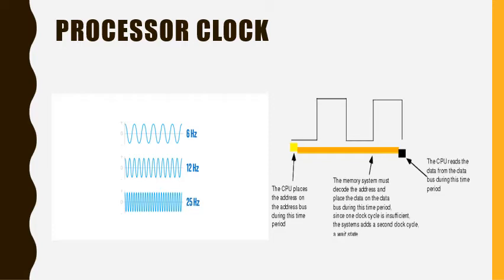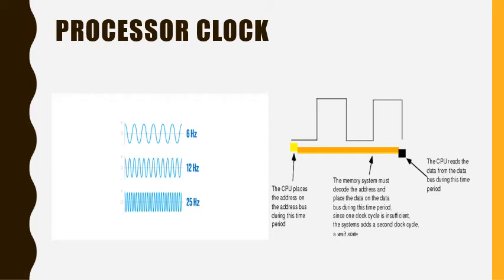The length P of one cycle is an important parameter that affects the processor's performance. Its inverse is the clock rate, that is R is equal to 1 by P, which is measured in cycles per second. Processors used in today's personal computers or workstations have clock rates that range from a few hundred million to over a billion cycles per second.